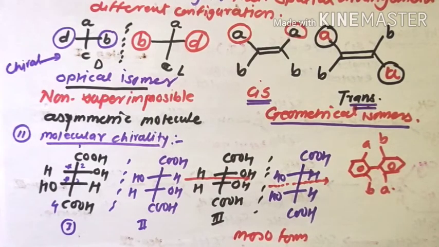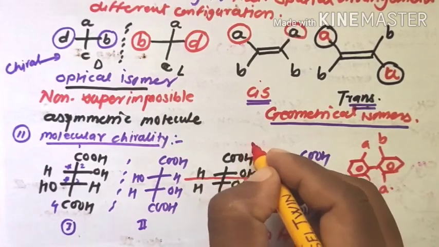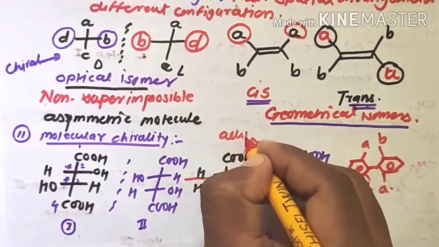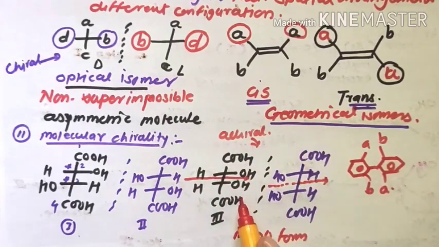If the molecule and its mirror image are non-superimposable, then the molecule is chiral. But if all the atoms and bonds in the molecule and its mirror image are superimposable on each other, then the molecule is achiral. These are examples of achiral molecules, due to the plane of symmetry, with superimposable mirror image, optically inactive form.